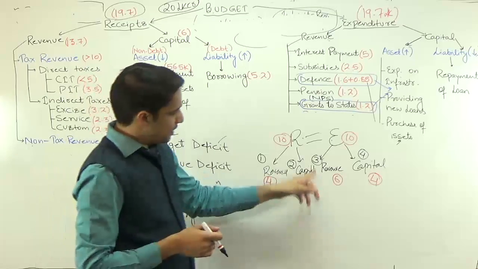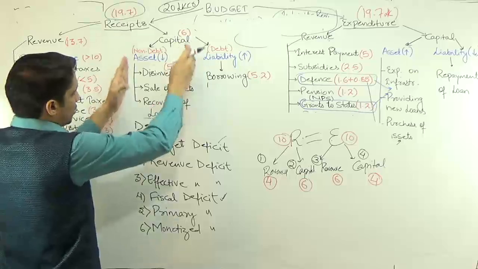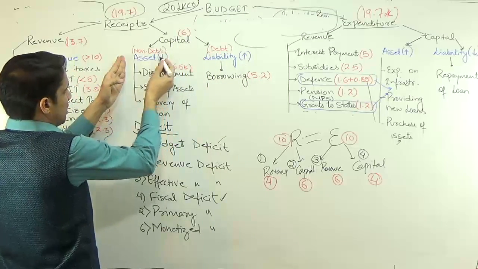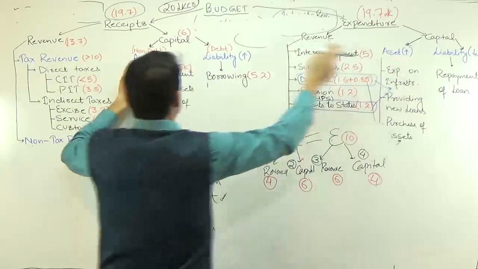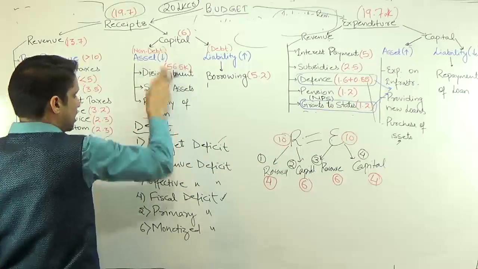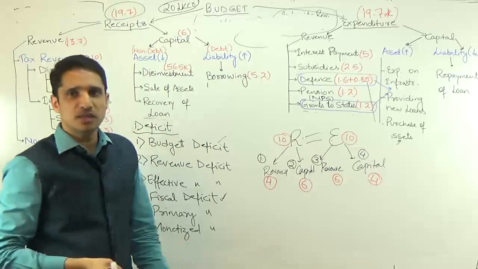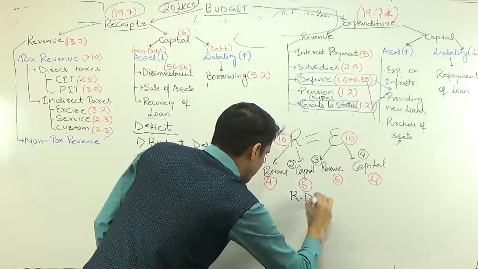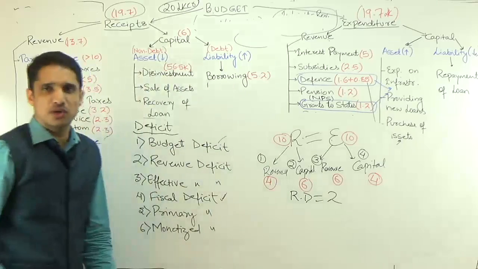So when capital receipt is more, it means what? Net of this is more. So net of this is more is what? It means either my net assets are decreasing. Net means this minus this. So either my net assets are decreasing or my net liability is increasing. So in this case, the value of revenue deficit equals 2. 6 minus 4, the value is 2 only.